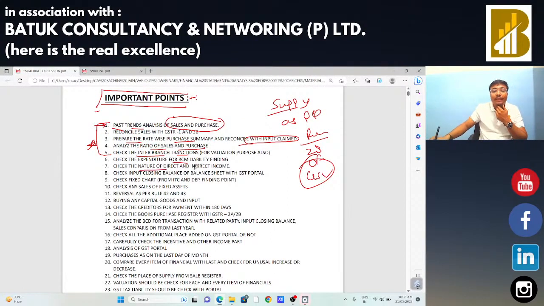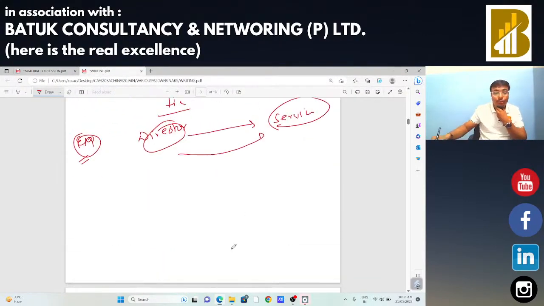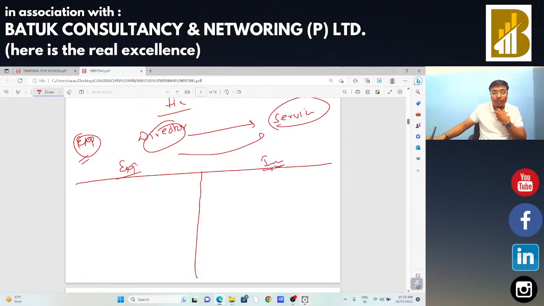Next, check the nature of direct and indirect income. Sir, the expenditure side is done. When I am going to check the financial statement, this is called my expenditure side, and this is called my income side.